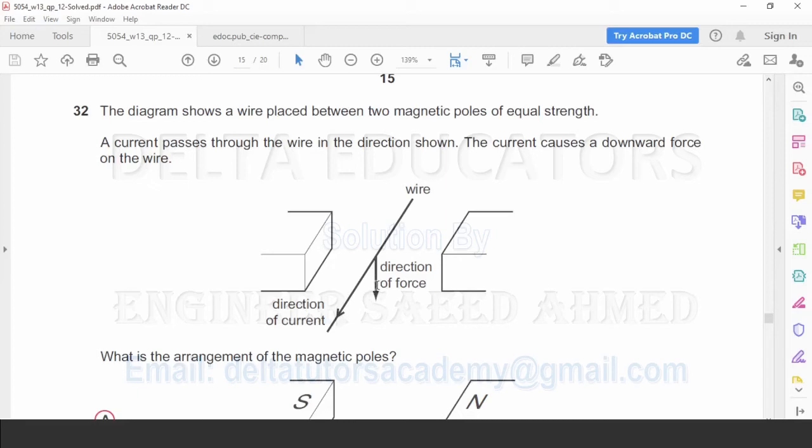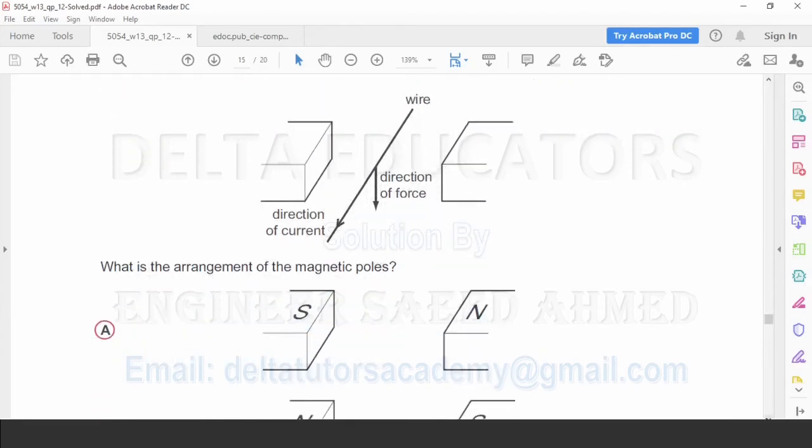Now by using Fleming's left hand rule, we can find that the direction of the magnetic field will be from right to left. Means here it should be north pole, here it should be south pole, because lines of force start from north and move toward the south pole. Now we check the options. What is the arrangement of the magnetic poles? It is given in option A that it is north pole, it is south pole. So the correct option is option A.